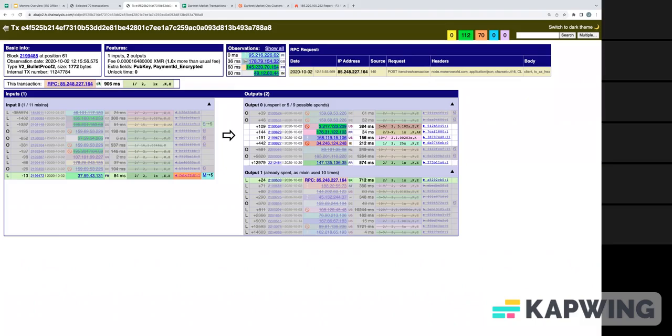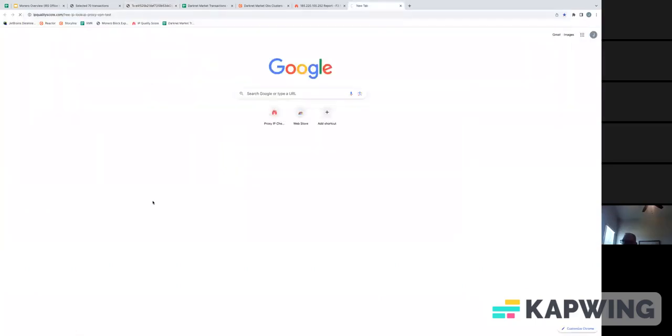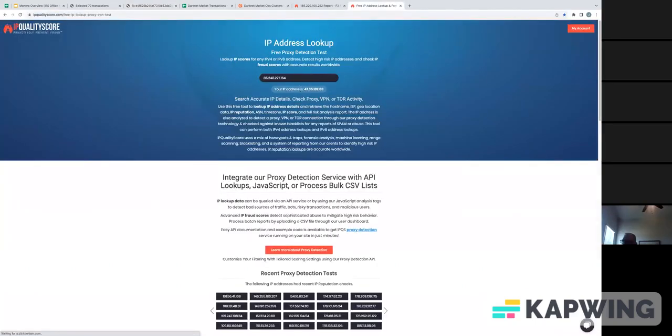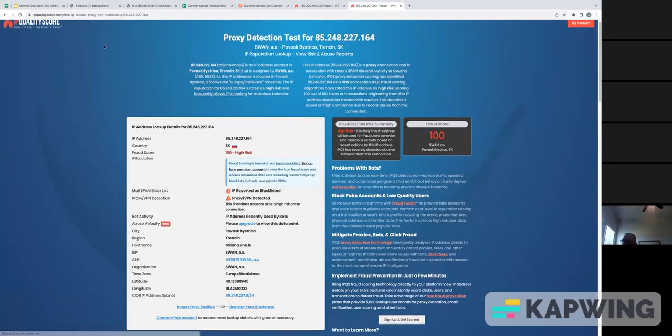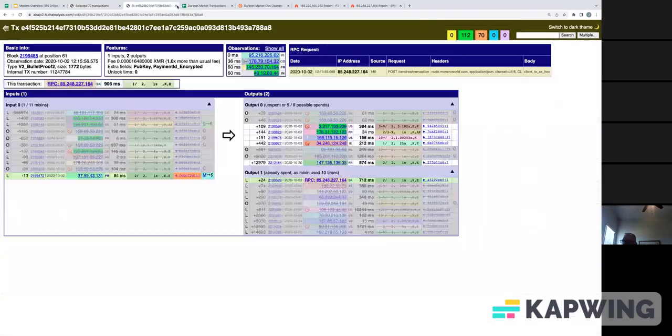It is identified as a Slovakian IP address. And so again, I'm not feeling super confident about this, but I think that I will still take a look and see whether this is potentially a clean IP address. And unfortunately, it is not. No problem though, we can continue tracing forward since we know where our change is going.